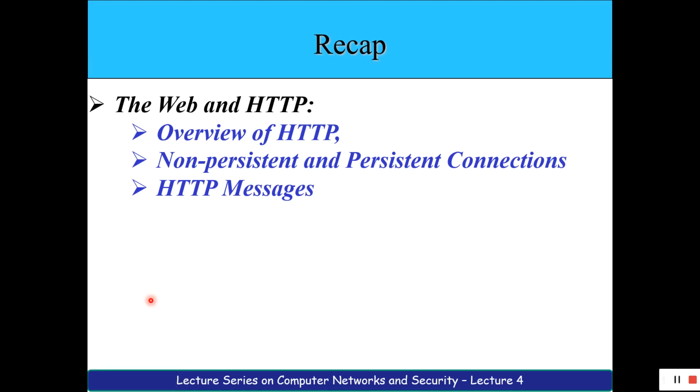When considering the HTTP protocol, we have seen certain basics, that is, how it runs and what components it requires. HTTP stands for Hypertext Transfer Protocol.